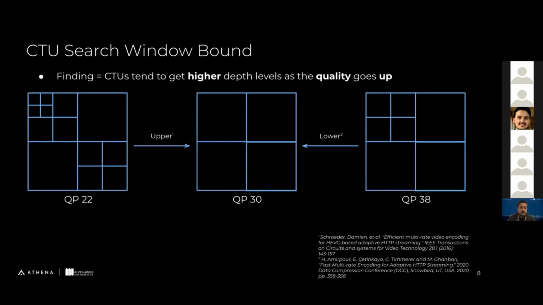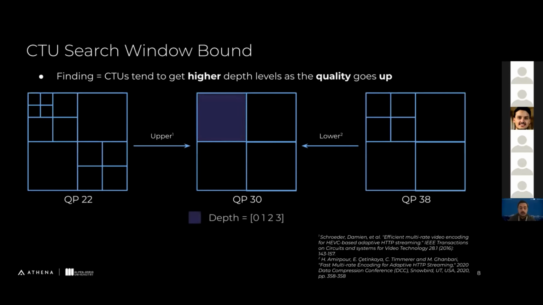For example, CTU search window bound application is common in multirate encoding. Here, it's based on the finding that CTUs tend to get higher depth levels as the quality level goes up. And here, the quantization parameter determines the quality level. The lower the quantization parameter is, the better the visual quality we have.